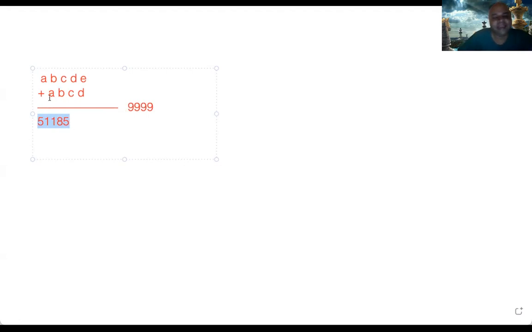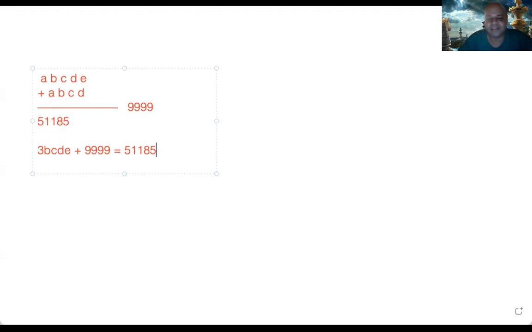So can the first digit A be anything other than 4? It can never be 3. Imagine 3 is there, say 3BCDE, plus, even if you add the maximum 9999, you will never get 511, because 3 something something something plus 9999 will always be 4 something something something. It will never be 5 something something. Correct?